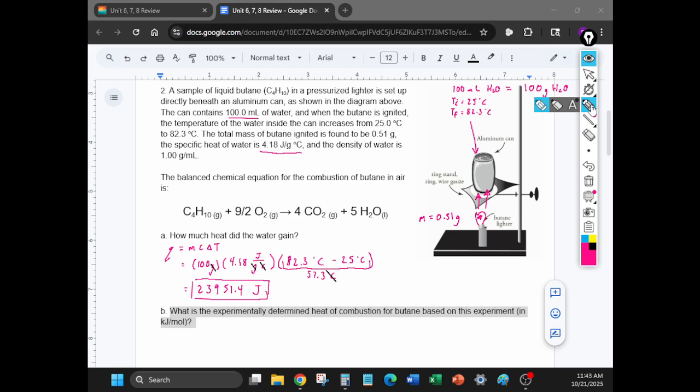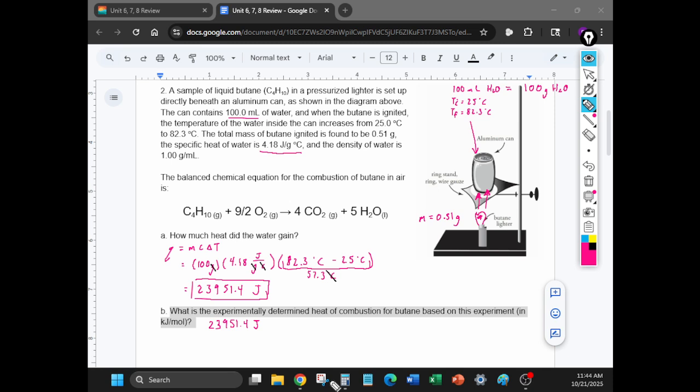The amount of energy the water absorbed is the same amount of energy that the butane released, right? So the butane released the same number as part A, 23,951.4 joules. That could be our answer, but they specifically ask in kilojoules per mole, and this is where it gets a little bit tricky.